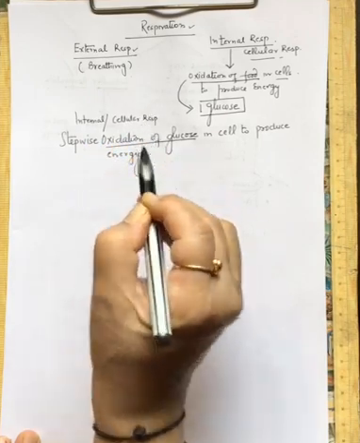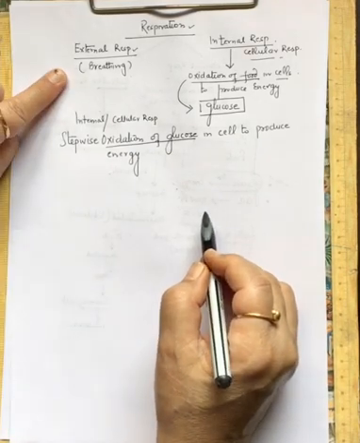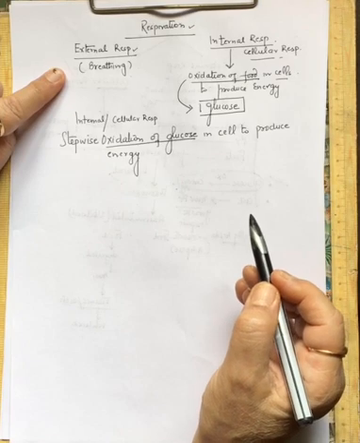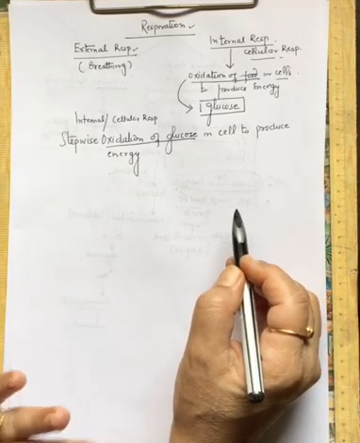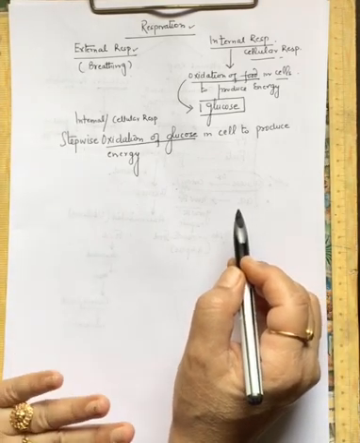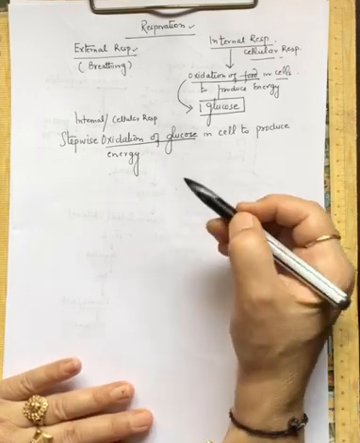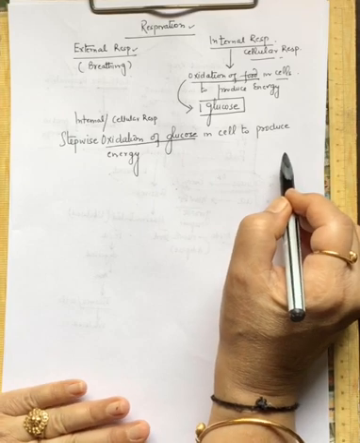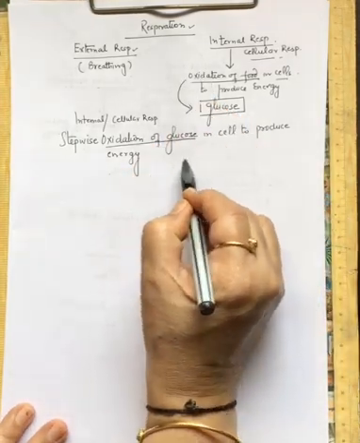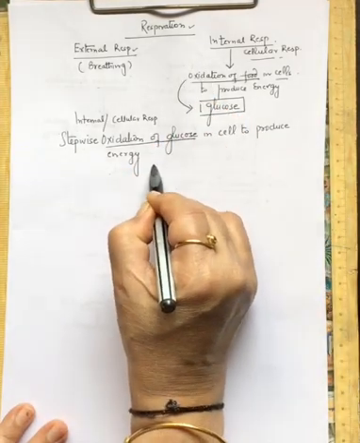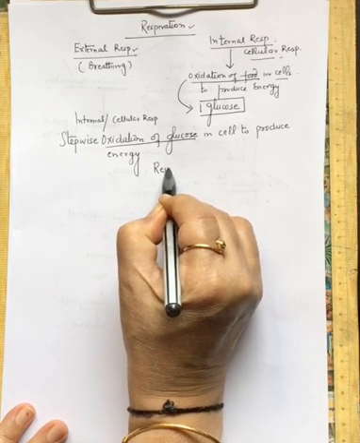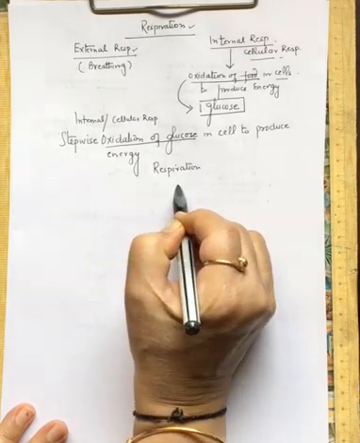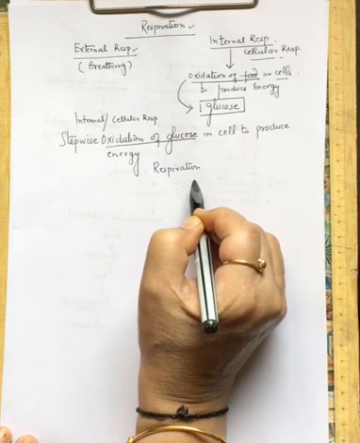So here in this topic, we are not going to talk about the breathing. How do you take in air or how do you give out air? Here we will talk about in general how the food or glucose gets oxidized in the body cells of organisms to produce energy for them. Right? So this internal respiration, we can simply call it respiration. हम इसको respiration भी बोल सकते हैं, but जिस respiration की हम बात कर रहे हैं, this is internal respiration.